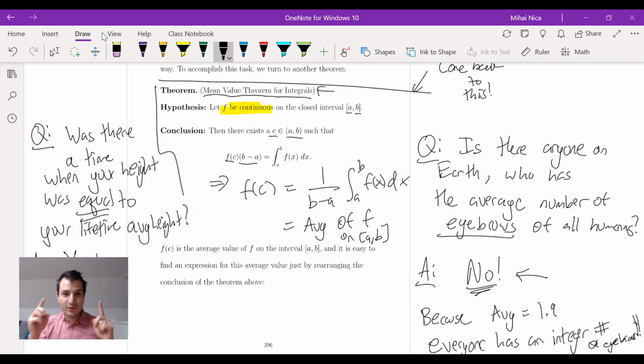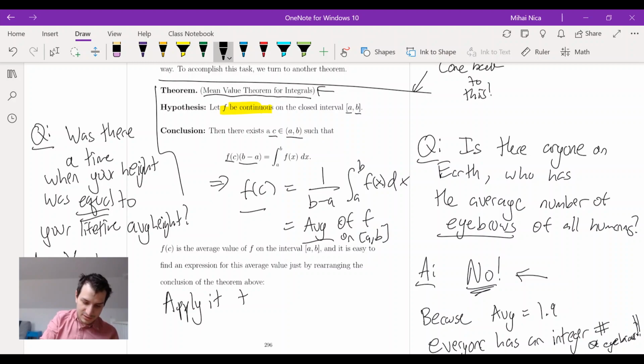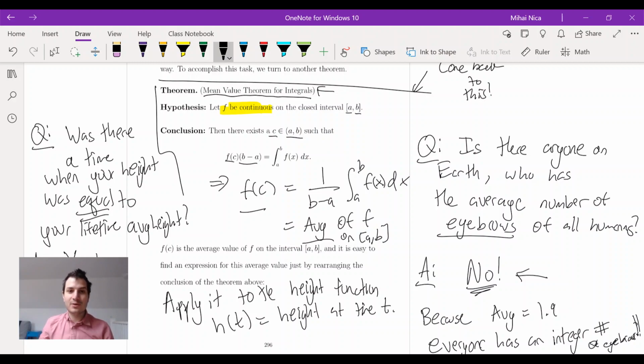So the mean value theorem for integrals guarantees that there is some point c where f is equal to its average. And if you apply that to your height function, h(t), which is your height at time t, then you get for sure that there is some time where you were equal to your average height.